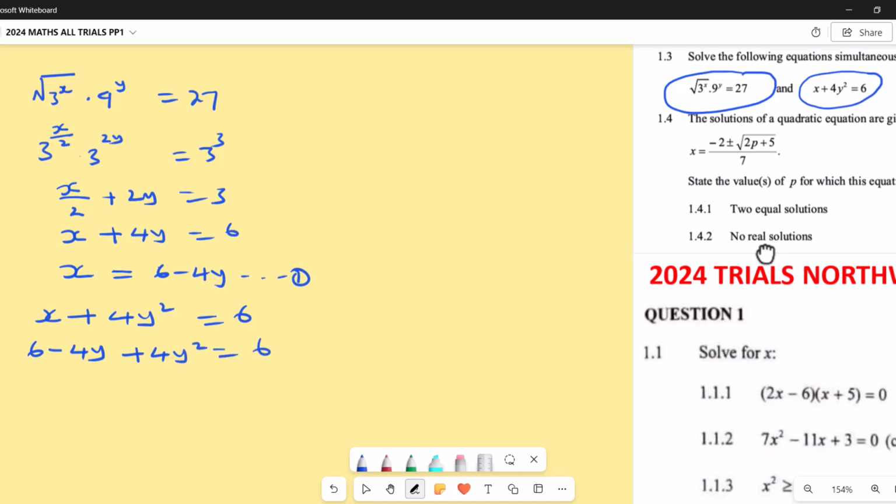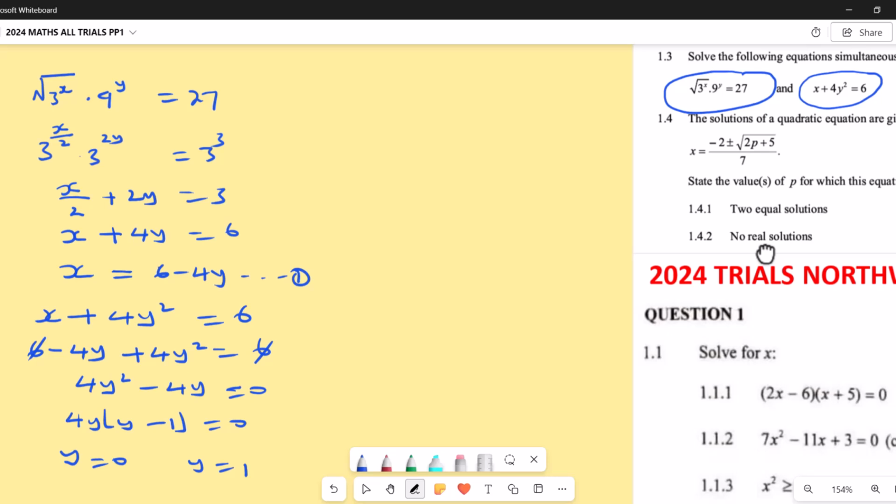Now the sixes are going to cancel because they're the same here. So in other words, I have 4y squared minus 4y equals 0. So in this case, I take out the 4y. I'm left with y minus 1 equals 0, which gives us 4y is 0, so y equals 0. Or y minus 1 is 0, which gives us y equals 1.